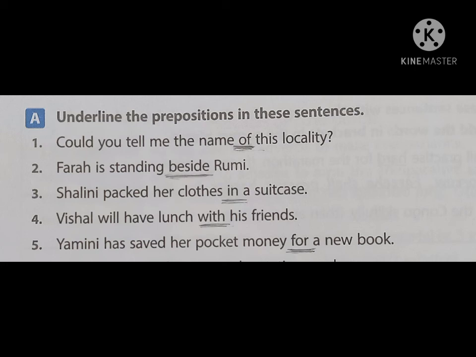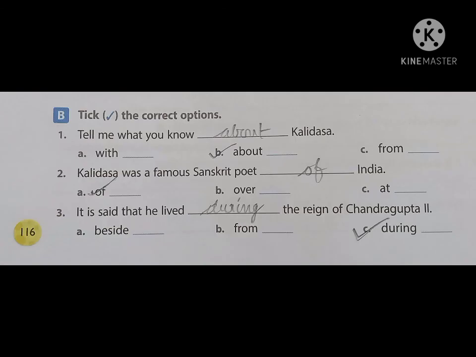Shalini packed her clothes in a suitcase. So where are the clothes? The clothes are in the suitcase. So it is in is the preposition. Vishal will have lunch with his friends. So with is the preposition there. Yamini has saved her pocket money for a new book. For is the preposition there. The next sentences from 6 to 10 you can do as your review test. Next exercise we will quickly go through.